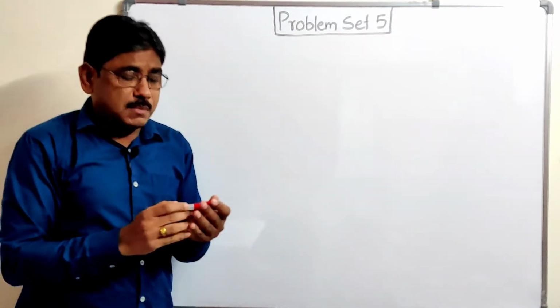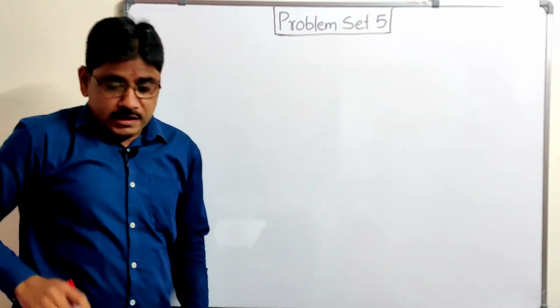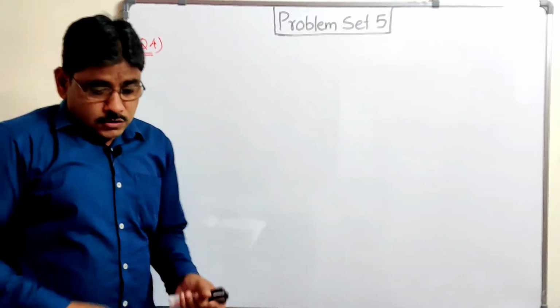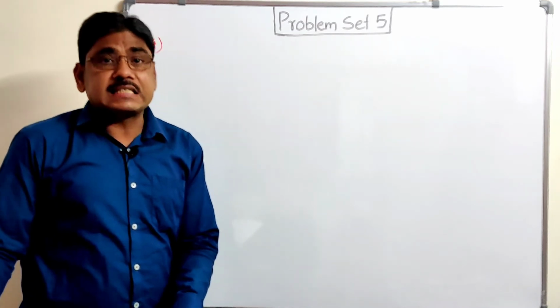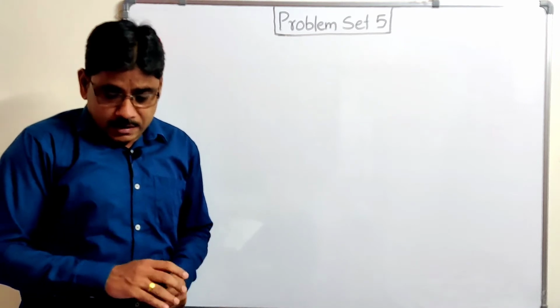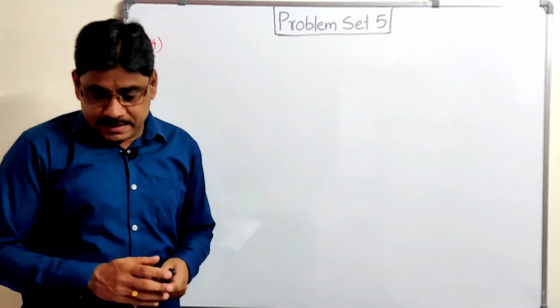Let us see question number 4 from problem set 5. In this question number 4, what is given? Read that question first. Joseph kept 26 cards in a cap. जोसेफ ने क्या किया? 26 कार्ड रखे हैं, बियरिंग 1 इंग्लिश अल्फाबेट ऑन ईच कार्ड.